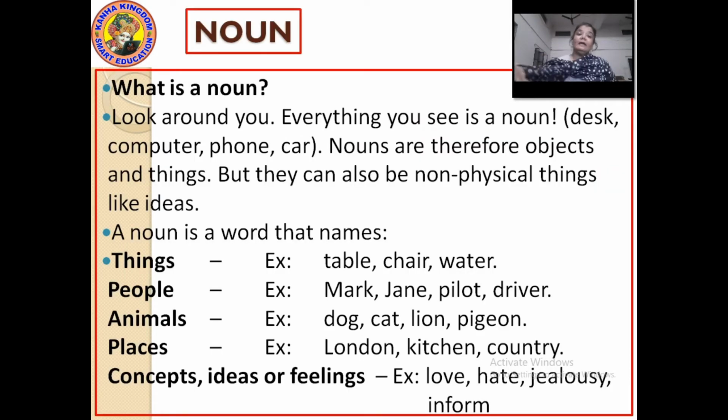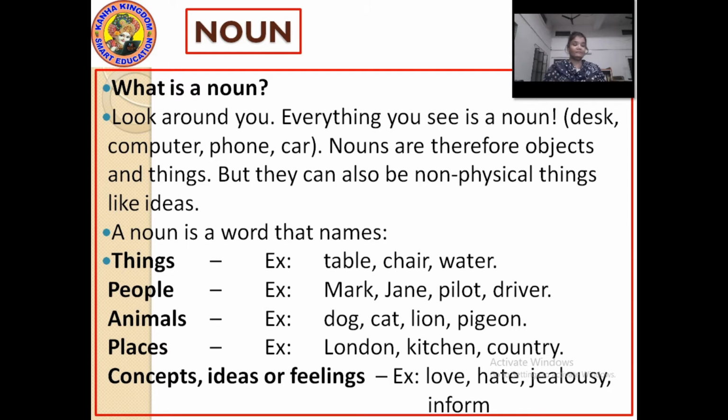Now something about the noun. Okay? Because countable and uncountable nouns are related with the nouns itself. So if you want to learn about countable and uncountable noun, you should know about the noun first. Fine? So let's see what is a noun. Look around you.